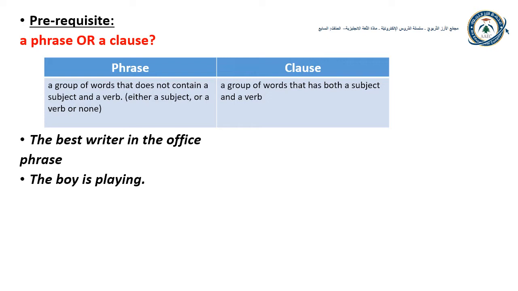Is this group of words a phrase or a clause? This is a clause because it has both a subject, boy, and a verb, is playing. The third example is on the wall, and it's obviously a phrase.